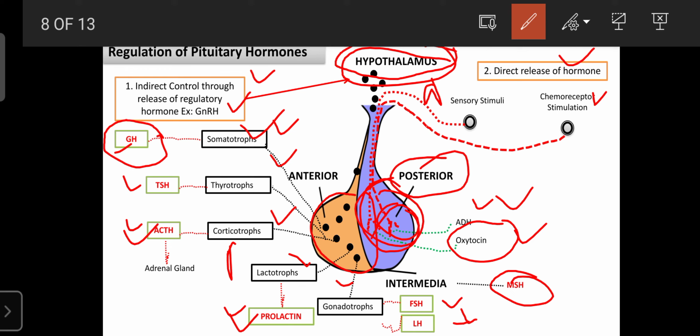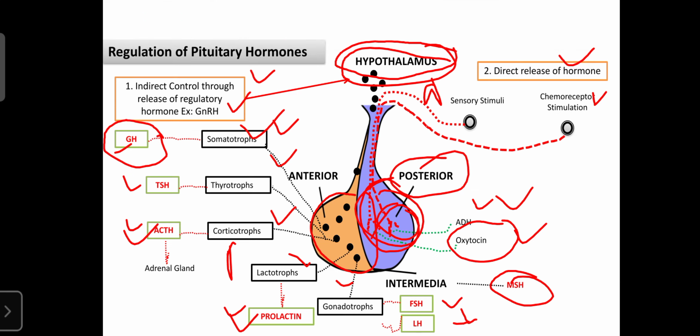So like that, these are the two mechanisms involved in the secretion of the pituitary hormones. In the next class we will discuss the anatomy and physiology of the pituitary hormones.